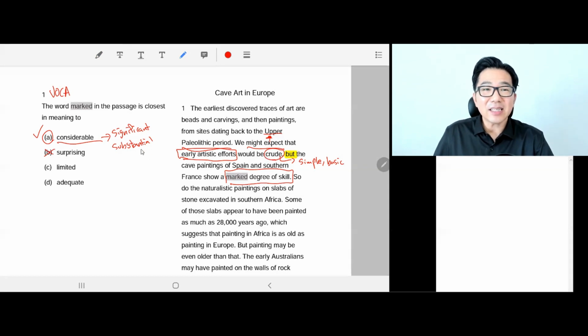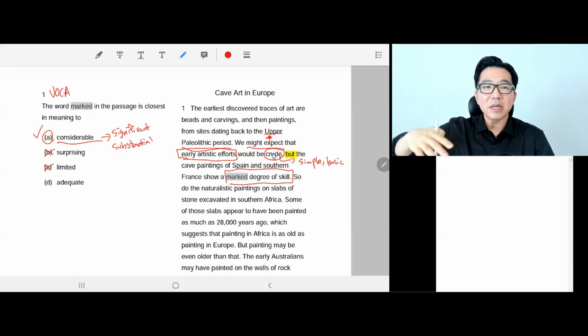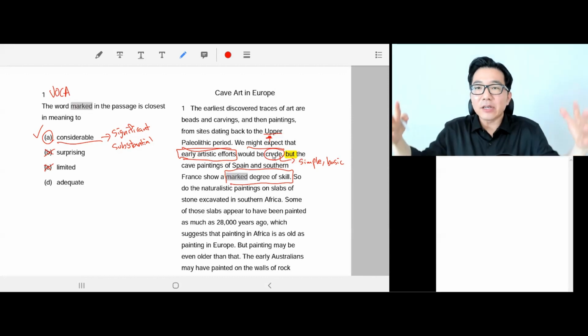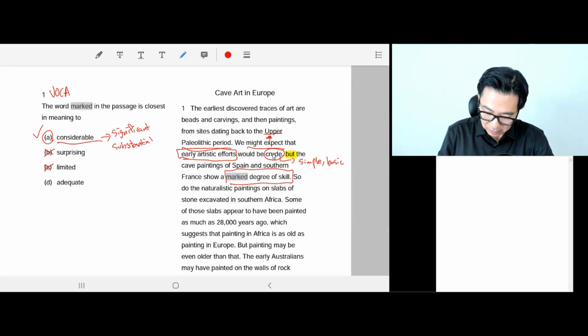C, limited. It's almost the opposite of what we're looking for, because we're looking for a meaning opposite of crude. So, quite high level or polished or advanced. But limited just means under the limit, within the boundary. Okay, so it doesn't mean substantial or significant. Limited means quite low, right? Within the limit, not above that. Okay, so limited is definitely the wrong answer, because it's opposite of what we're looking for in meaning.